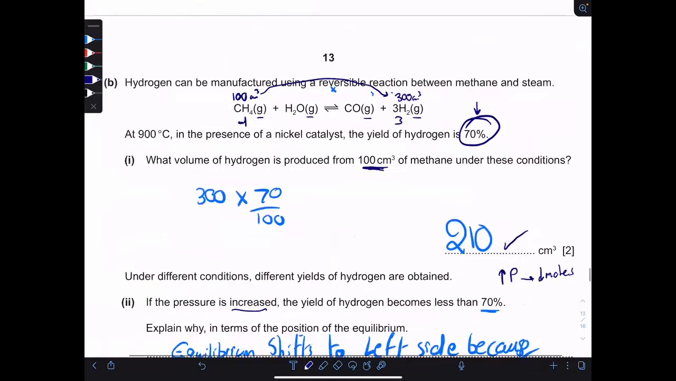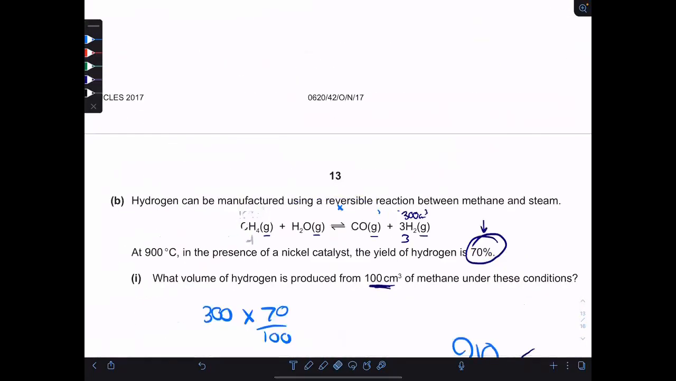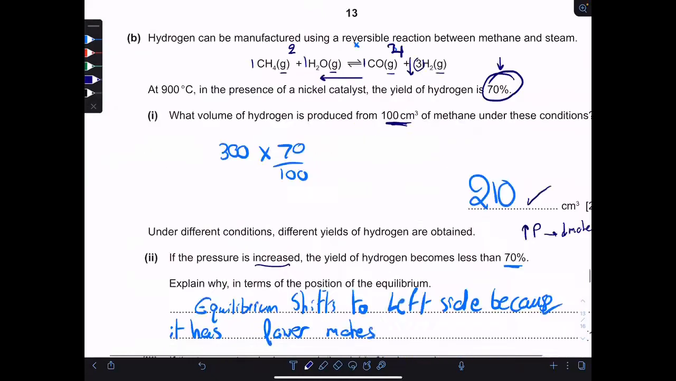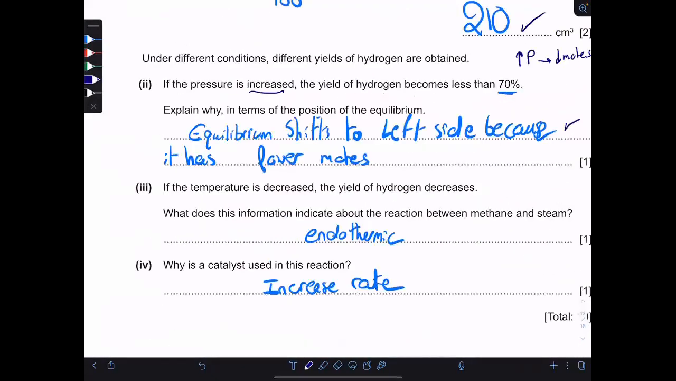So when we increase the pressure here, the left side has 2 moles, one steam and 1 methane. The right side has 4 moles, 1 carbon monoxide and 3 hydrogen. So equilibrium will shift to the left, to the side of lower moles and lower yield of hydrogen. Equilibrium shifts to the left, takes a mark, because it has lower moles, takes the other.